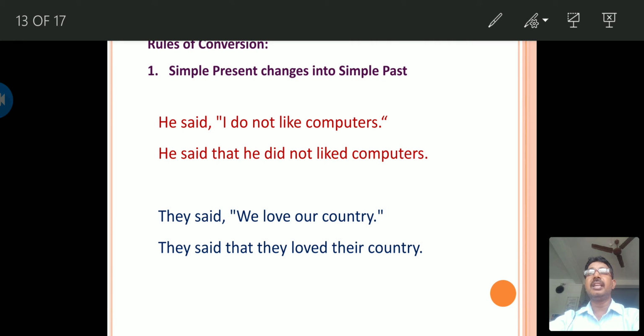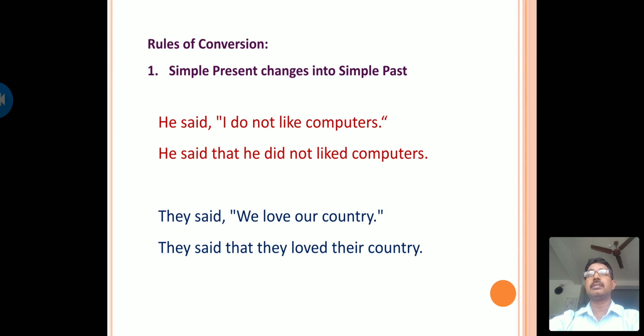He said that he did not like computers. Second example, they said, "We love our country." They said that they loved their country.